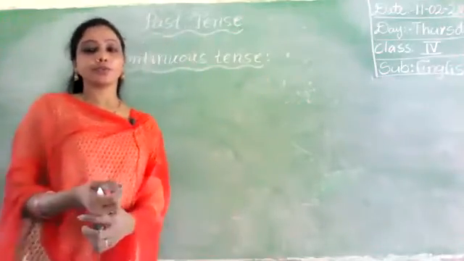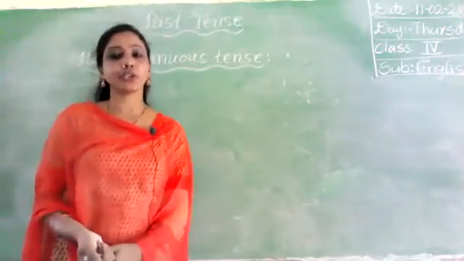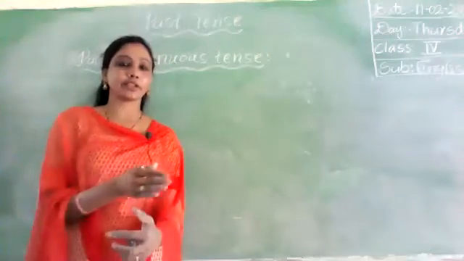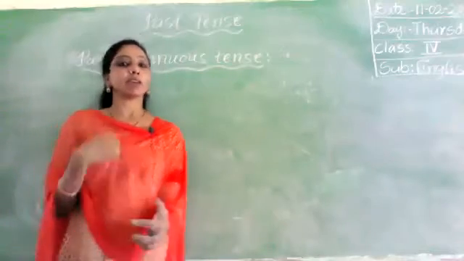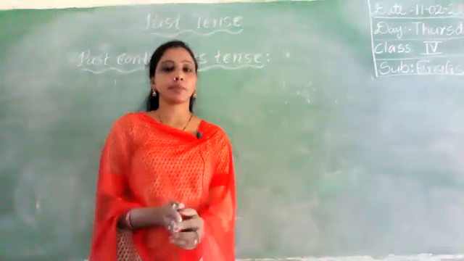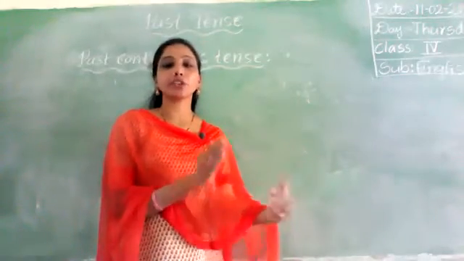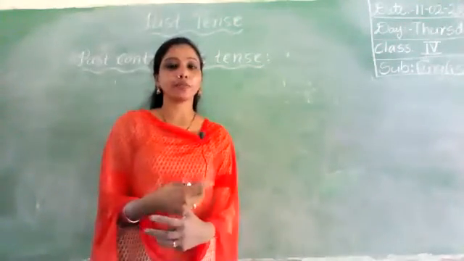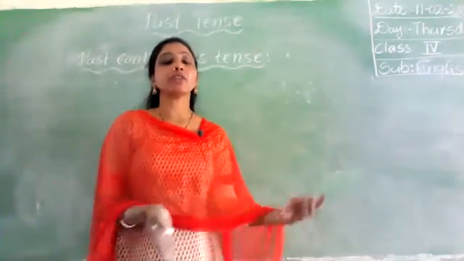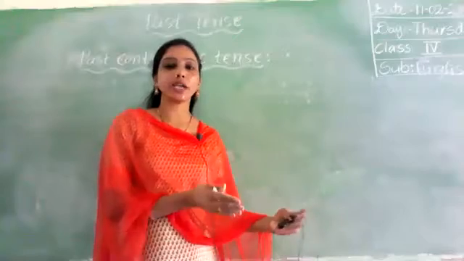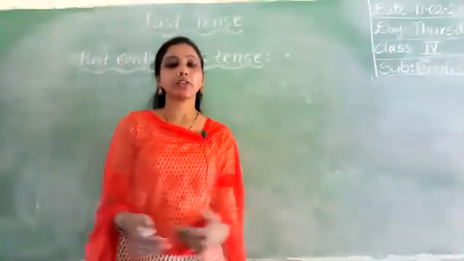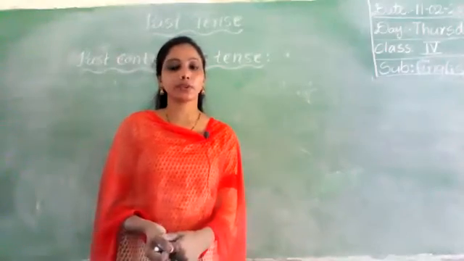Okay. So the past continuous tense is used to denote an action going on at some time in the past. For example, yesterday at the same time, what is happening? I was explaining English grammar. At a particular time, the action is going on. For example, yesterday evening 5 o'clock, I was playing cricket. That means at that particular time the action was going on. So if the action is going on at a particular time in the past, we discuss that in the past continuous tense. Okay.